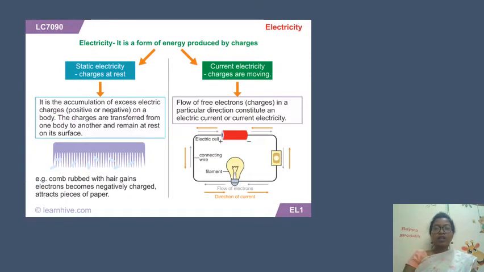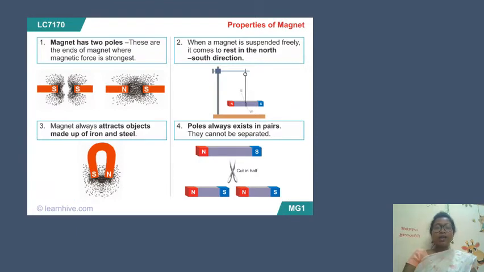Okay. What about electrostatic force? You can see one example. If you take a comb and rub it with hair, what will happen? It gets negatively charged and it attracts pieces of paper. What are the properties of a magnet and what is magnetic force?